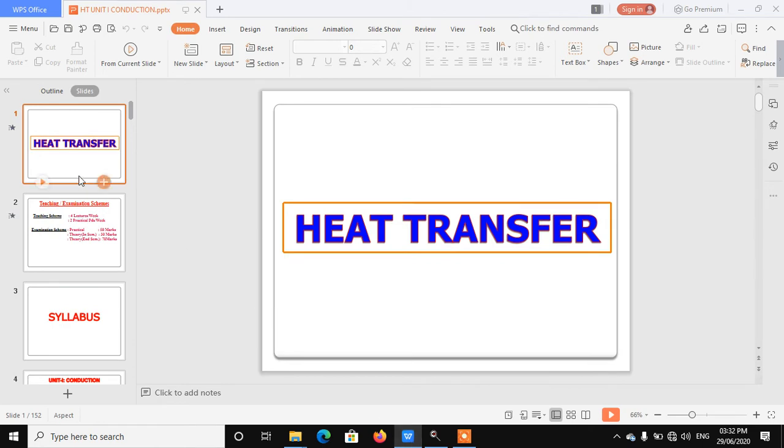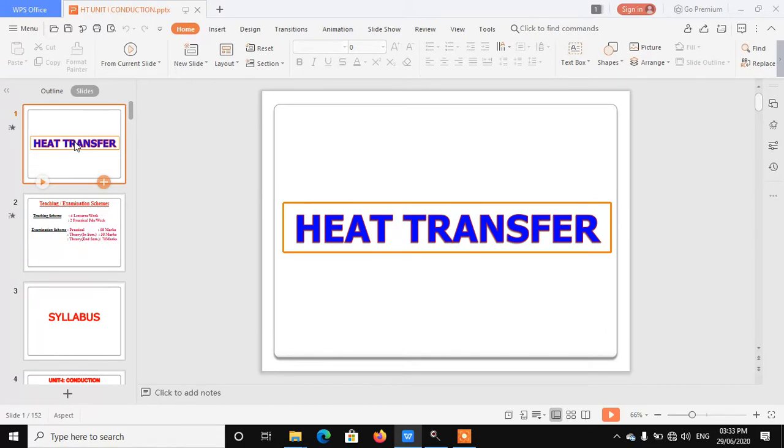Today we are going to discuss the syllabus of the third year student of mechanical engineering, and the important subject that is called heat transfer. Heat transfer is one of the important subjects, and it plays a very important role in our day-to-day life also. So what is the content of that?